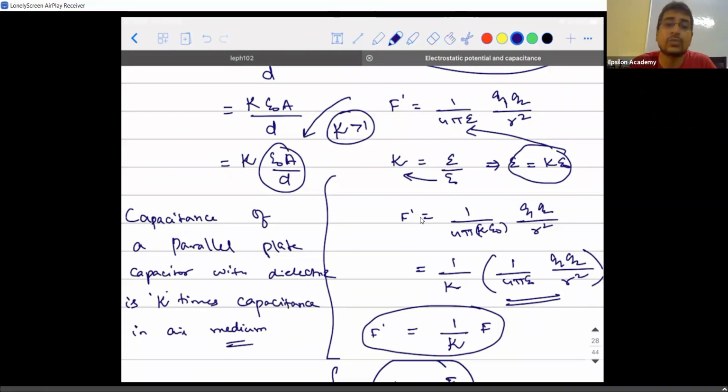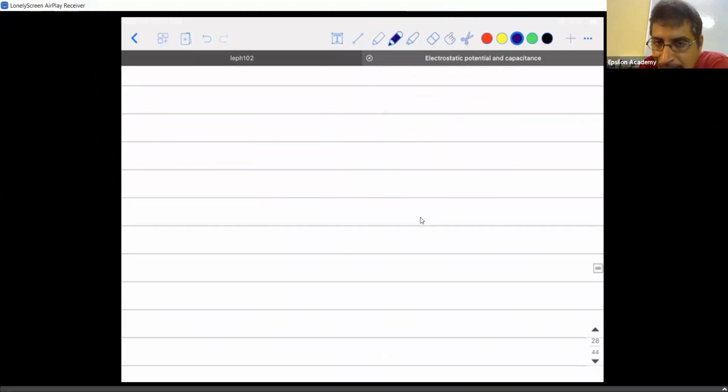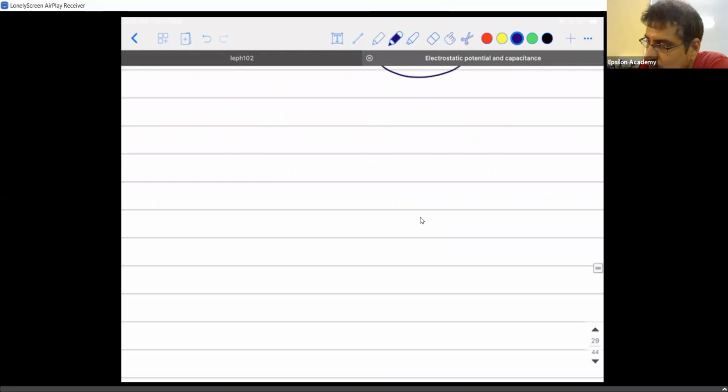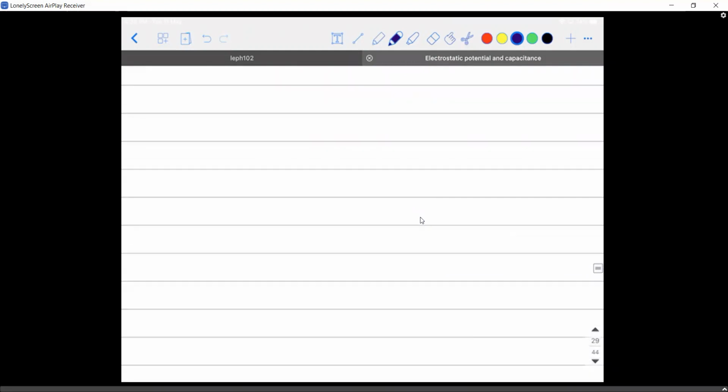Are you able to understand? So this is the value. So this is the capacitance of a capacitor with complete dielectric between the conductors. Done? Shall I proceed? Yes, sir. Now listen to this.